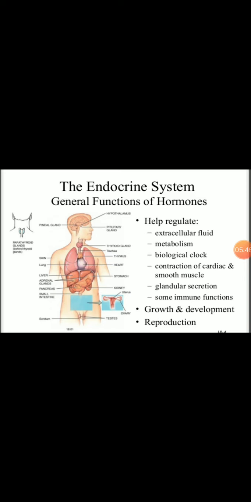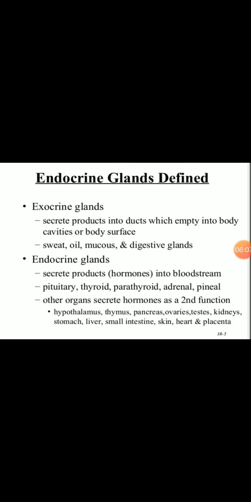They help in the contraction of the cardiac and smooth muscles of the heart, help in glandular secretions, and help in some immune functions. And the major functions of all the hormones are in growth, development and reproduction.